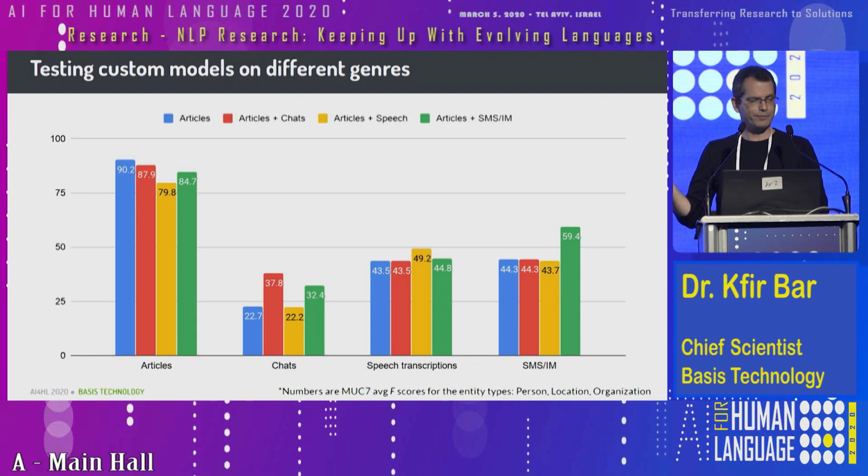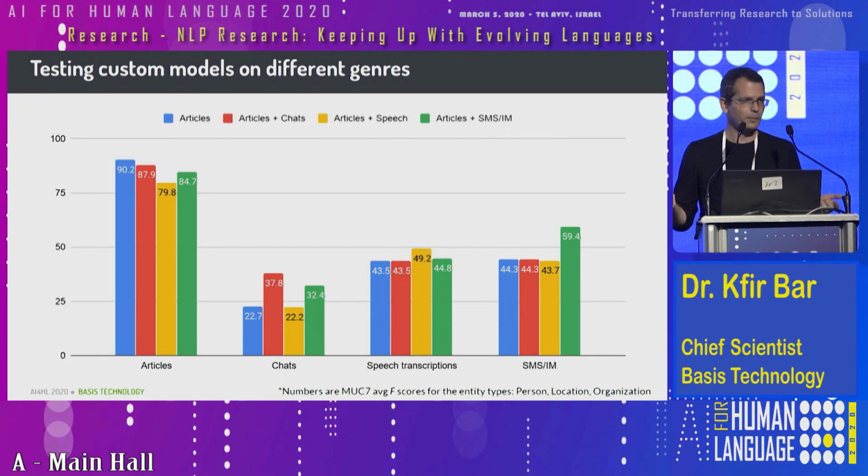So for example, if you look at the second big column from the left, the chats, you can see that the red bar is where we got the best results, and obviously this is where we took chat room documents or chat room text, annotated them, and created a custom model, combined it with the news model, and we got significantly better results at this point. And it works the same for all the other genres.